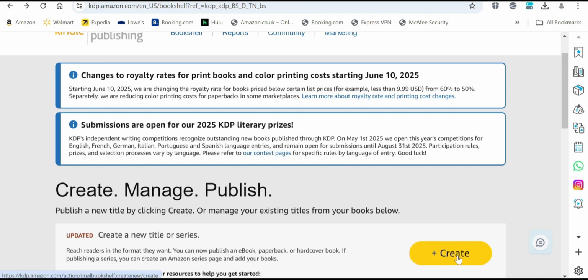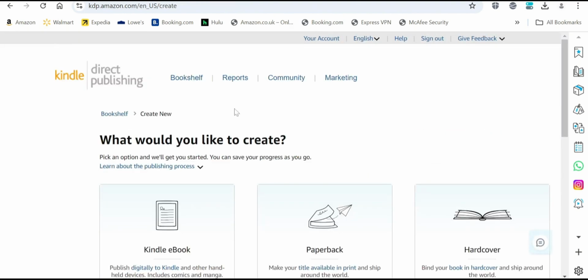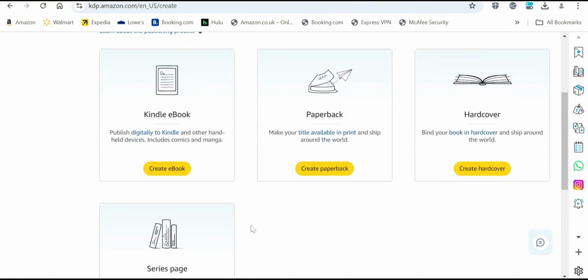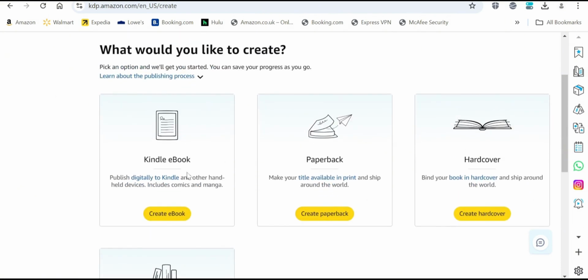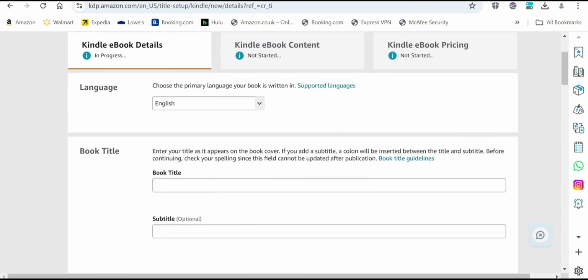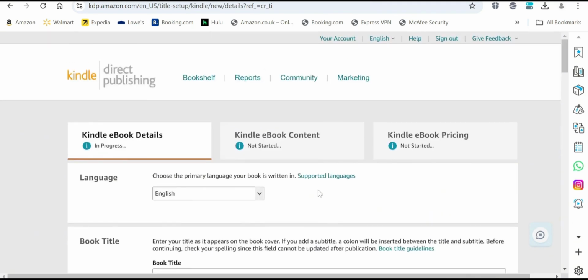So to do that, I'll just go on Create. Okay, so I come onto this page. So you have all of these options, depending on the type of book you want to publish. So for Kindle ebook, that is the one we are going to publish today. So we just click into create ebook. And then it brings you onto a page where you put all the details of the book, right? So it's actually very easy and self-explanatory.